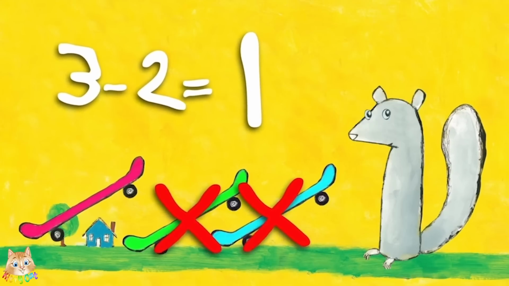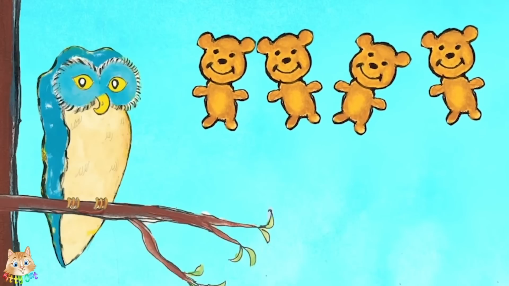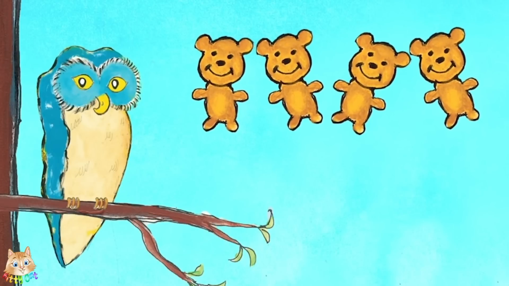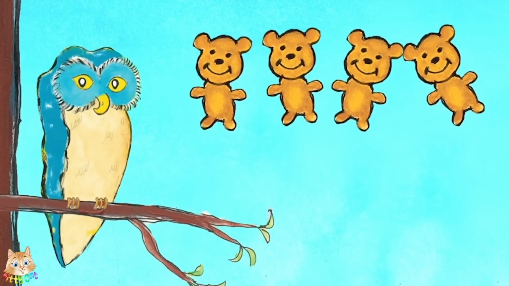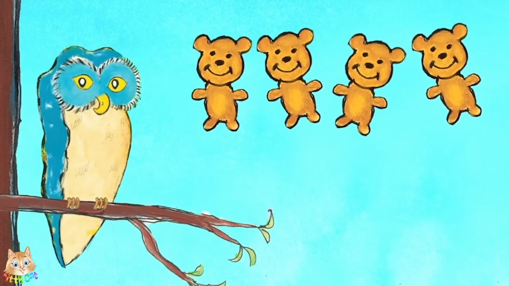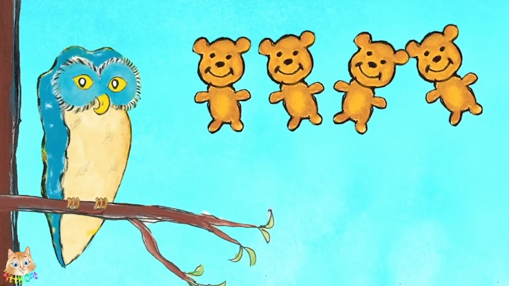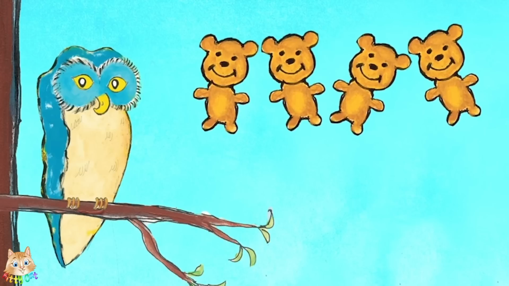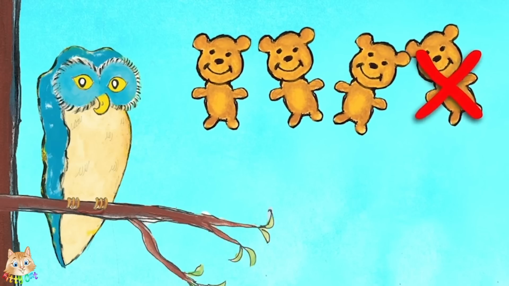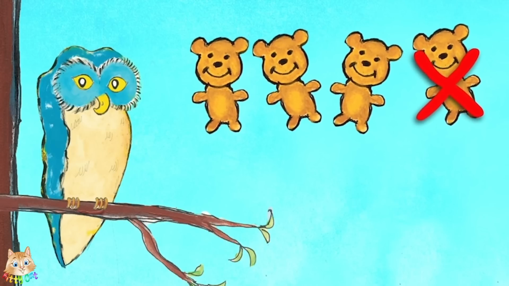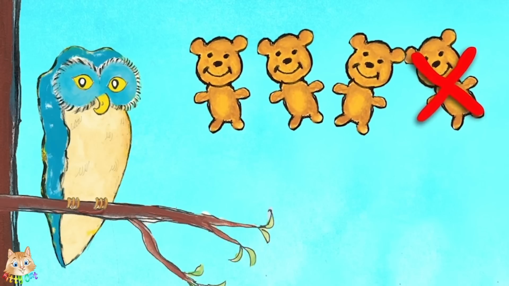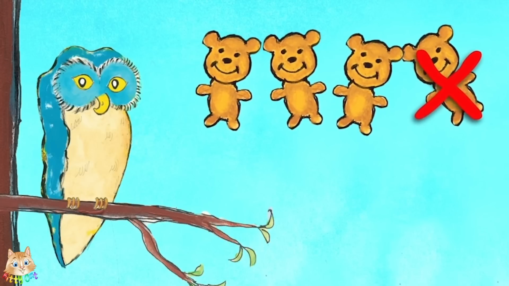Can you help us count Owl's teddy bears? 1, 2, 3, 4. Owl has 4 teddy bears. If he gives away 1 teddy bear, how many teddy bears does Owl have left? 1, 2, 3.